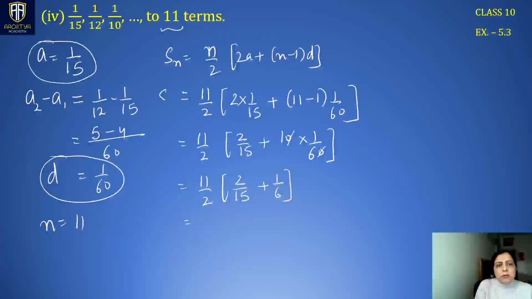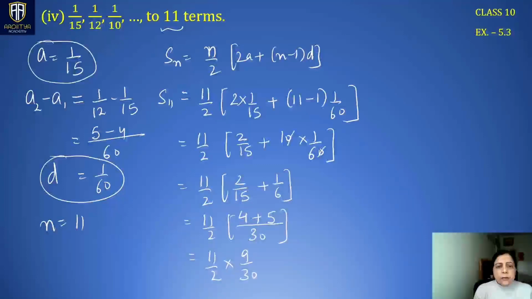Now this is 11 by 2, LCM of 15 and 6 is 30. 30 divided by 15 is 2. 2 times 2 is 4. 30 divided by 6 is 5. 5 multiplied by 1 is 5. So we have 11 by 2 multiplied by 9 by 30.